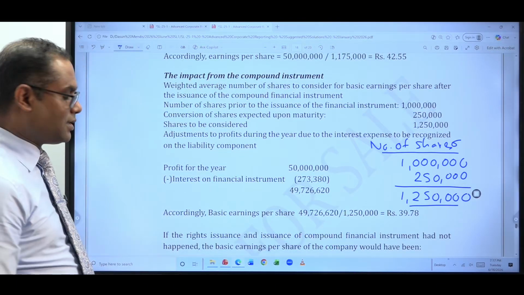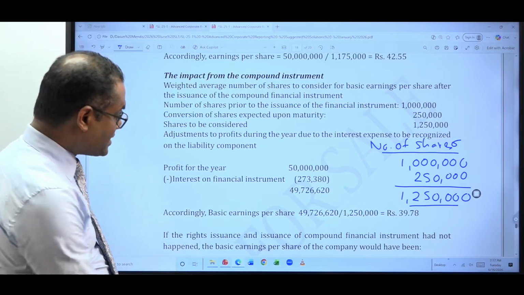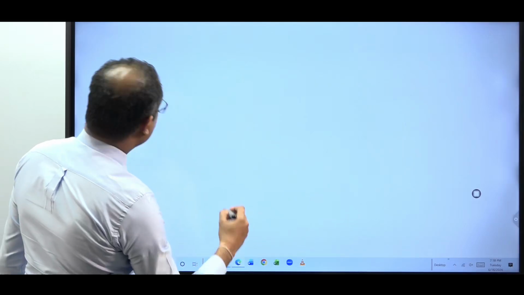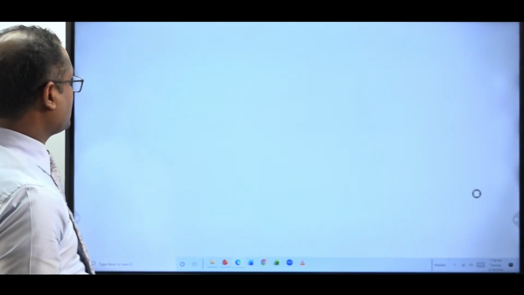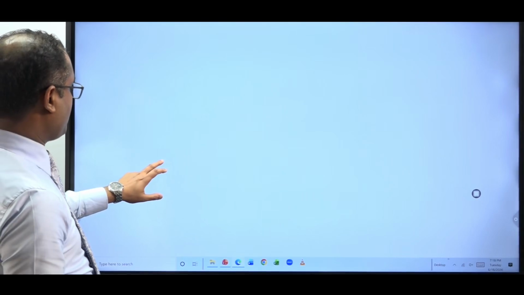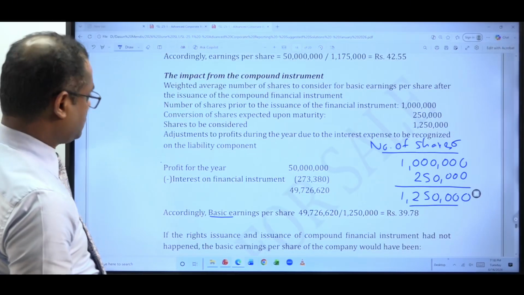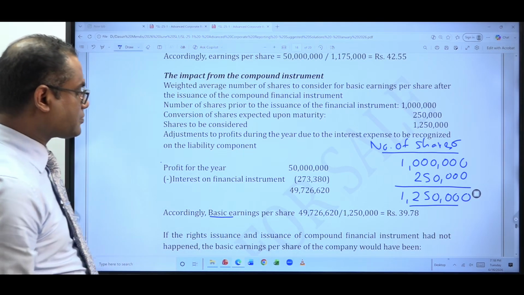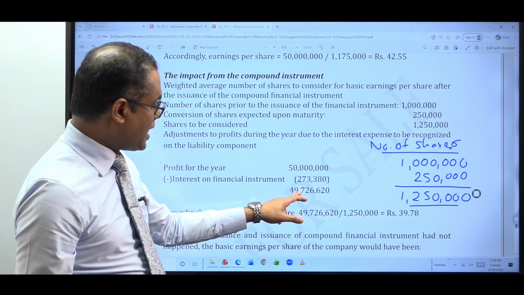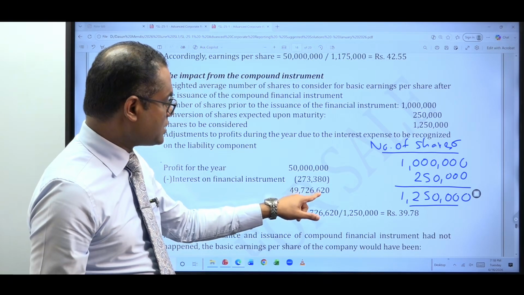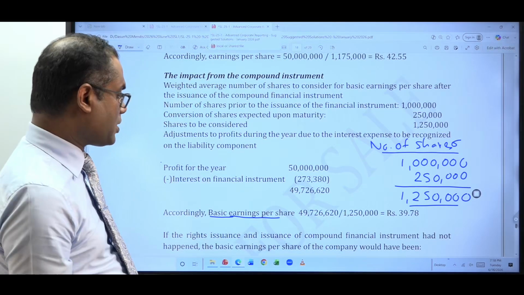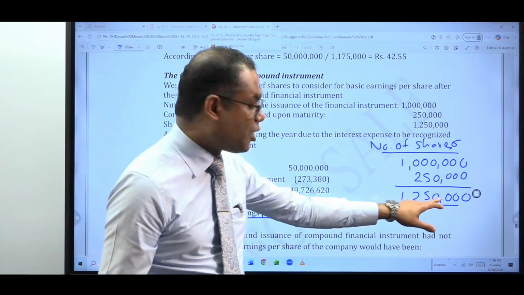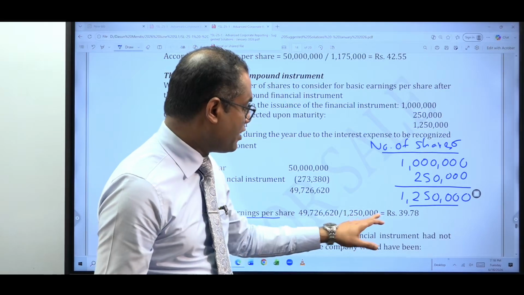So basically, under arrangement A, your basic EPS would be how much? 49,726,620, the profit attributable to equity shareholders after deducting the finance cost, divided by how many shares? 1,250,000 shares.